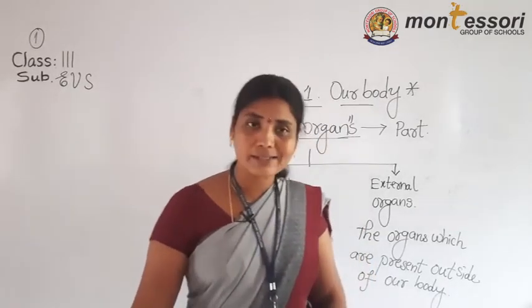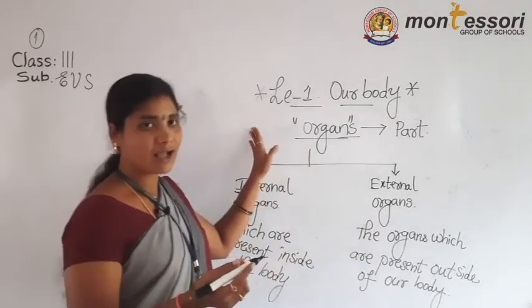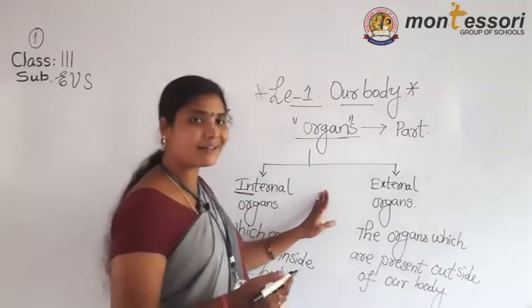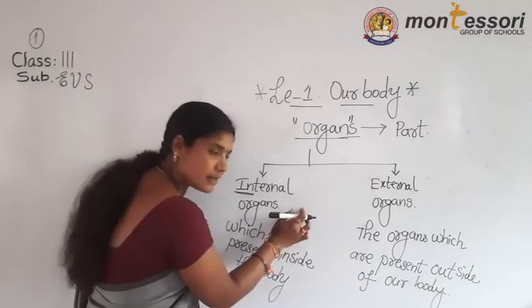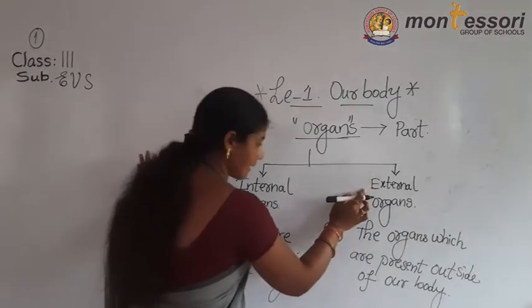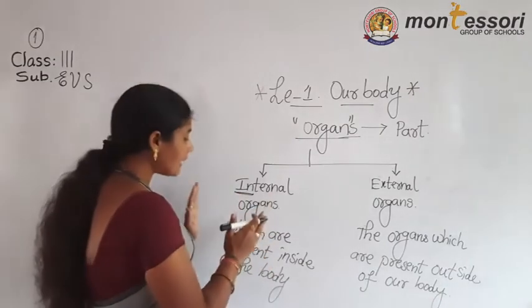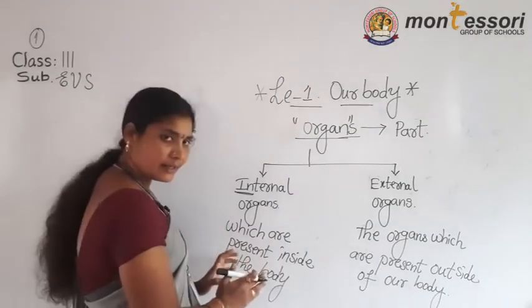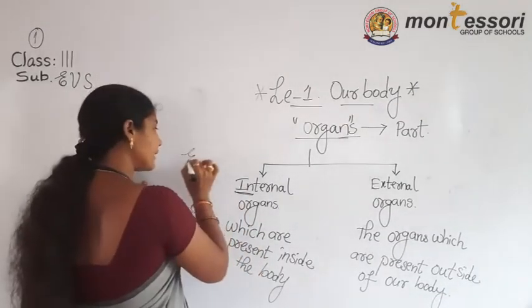Now we will discuss one by one. Once again listen. When we take the organs or a part, organs are divided into two types. What are they? Internal organs. Next, external organs. When we take the internal organ, it means those which are present inside the body. We will write 2-3 examples for internal organs.